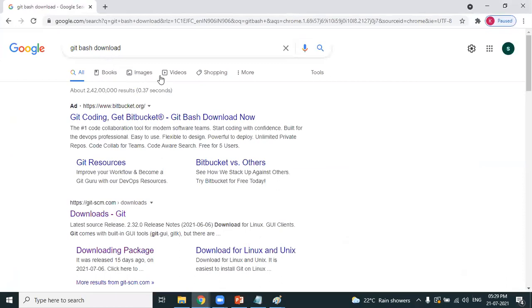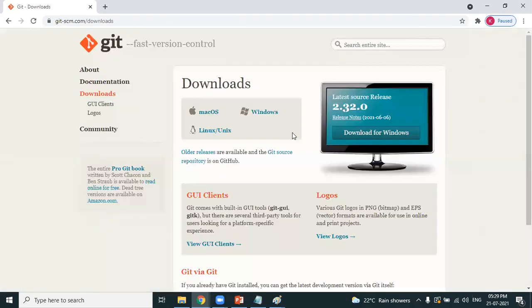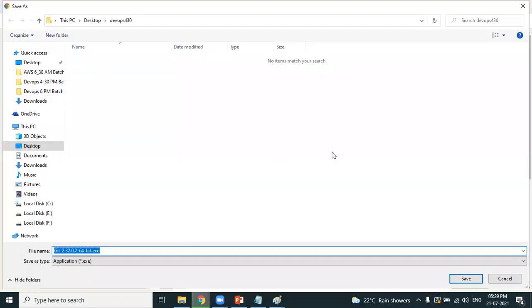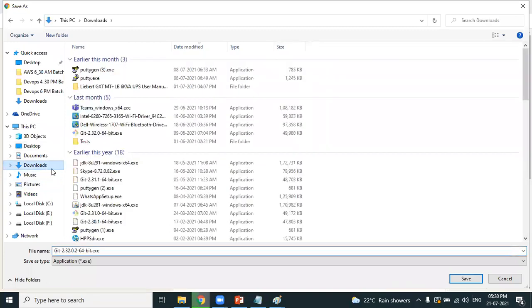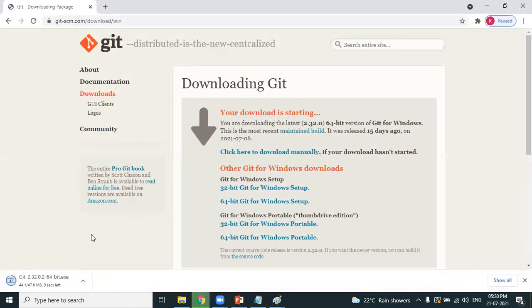Search for Git Bash download. Don't take the advertisement, take the first link. My laptop is Windows, so select the operating system. Done. The terminal is downloaded. And observe here, it's an exe file. Obviously, if it's an exe file, you have to install it.